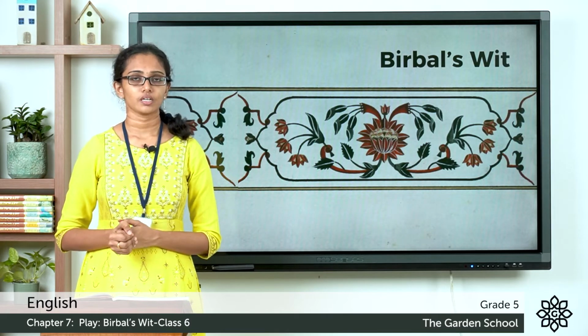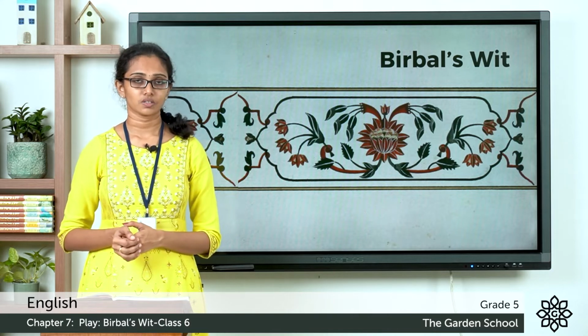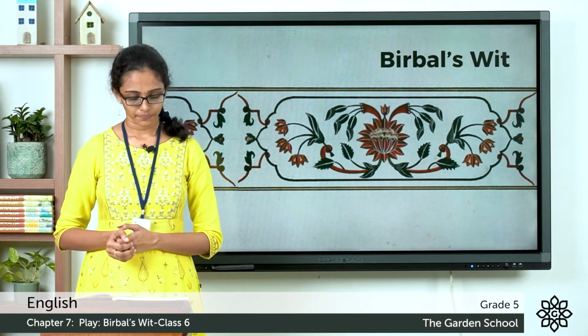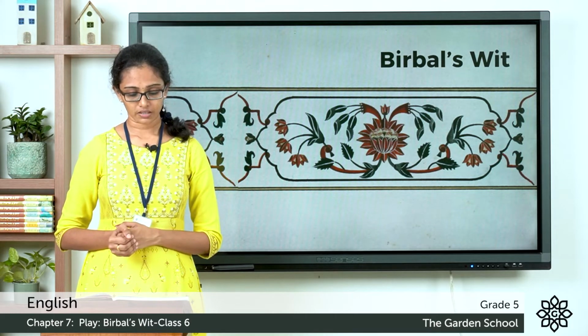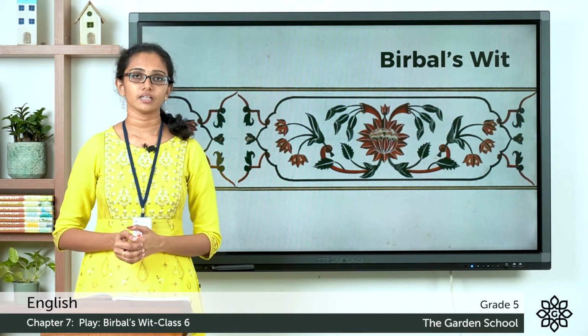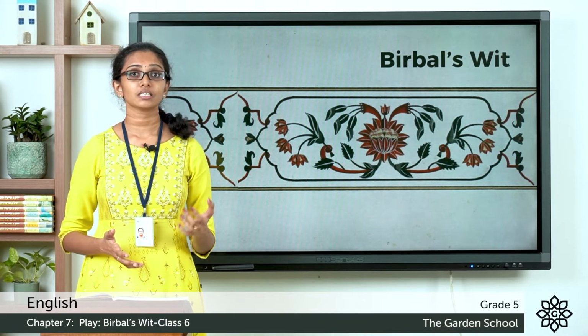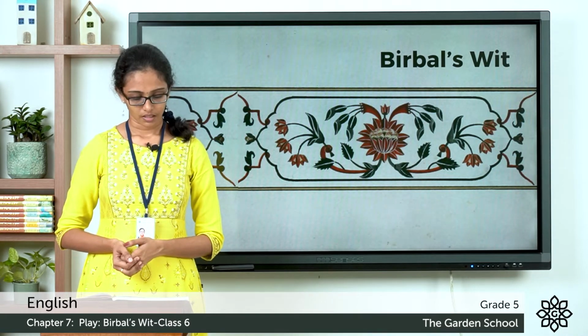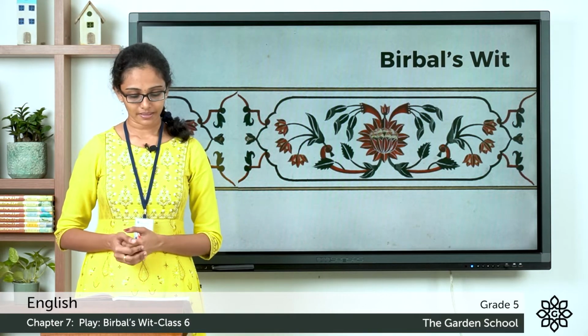I'm disappointed. He says that it's unbelievable that no one has come up with any answers, and he feels disappointed. Then the second minister replies, oh, who is this hurrying through the gates? Why, it's Birbal. So the second minister sees someone coming through the gates and he sees it's Birbal. Then Emperor Akbar says, ha ha ha, welcome Birbal.